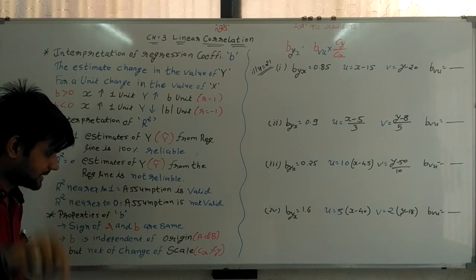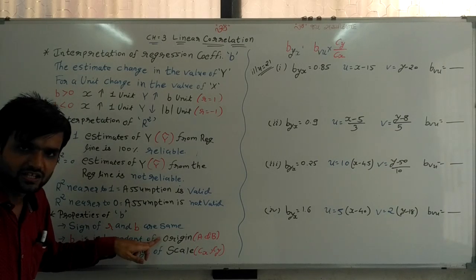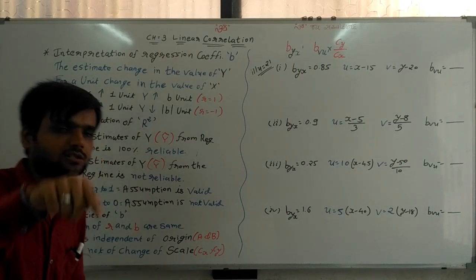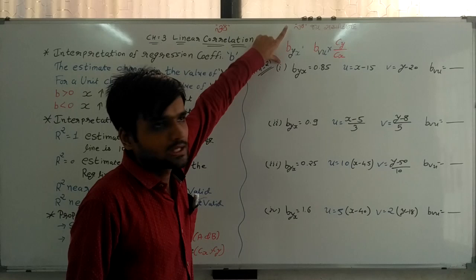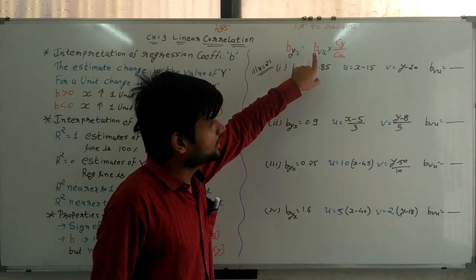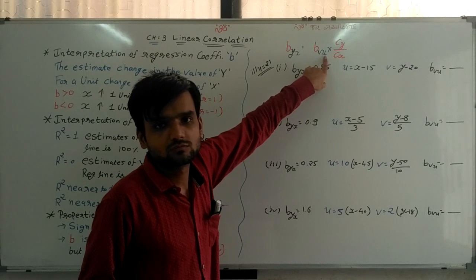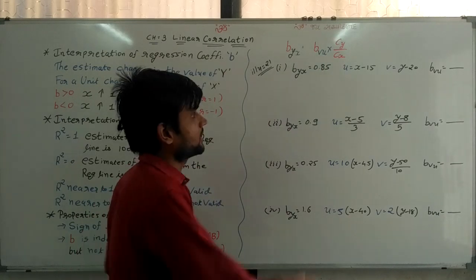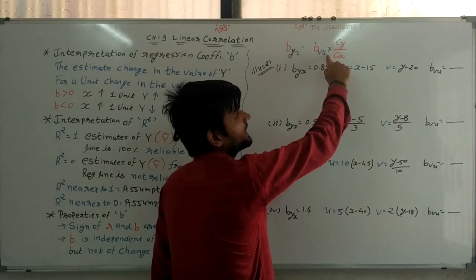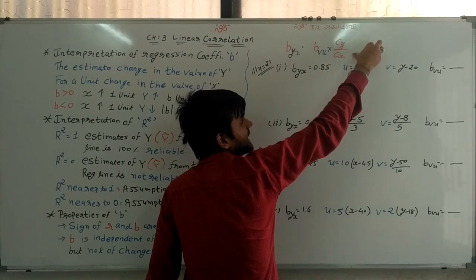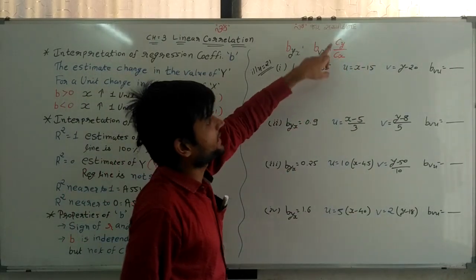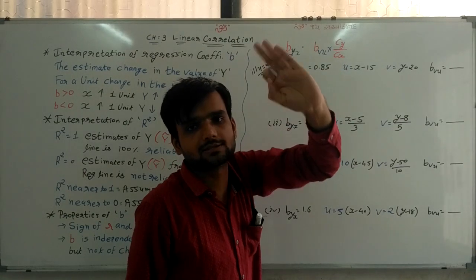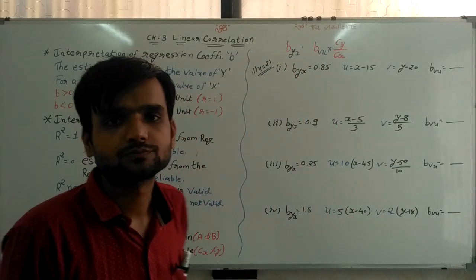That's why it is origin free, but not free from change of scale. So there is one formula: byx is not equal to bvu, but we multiply bvu with cy and cx. This multiplication is a must if we are dividing with any value.